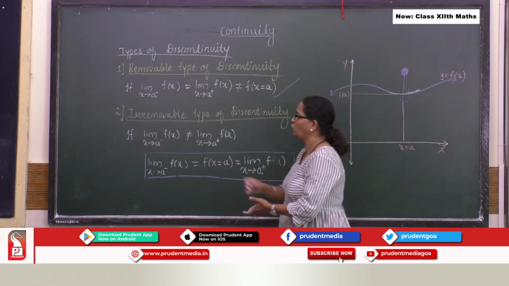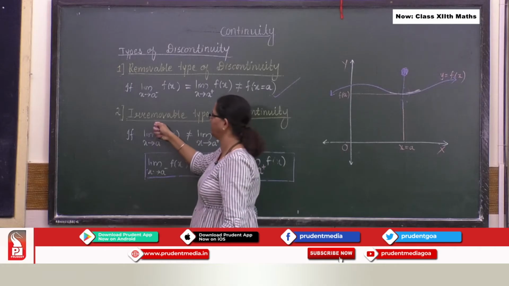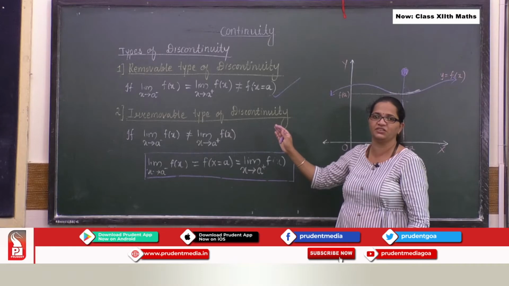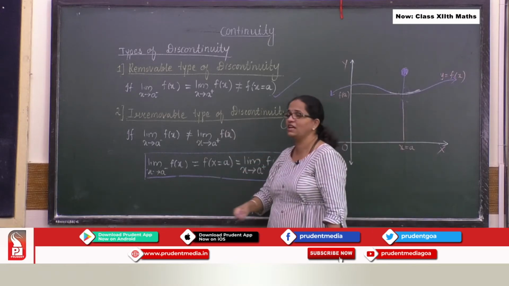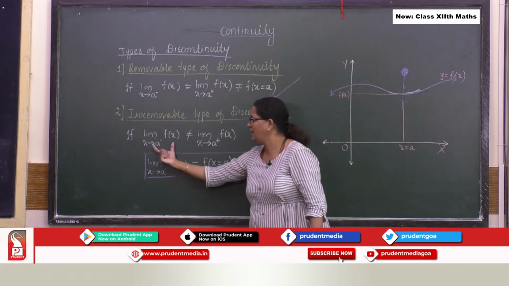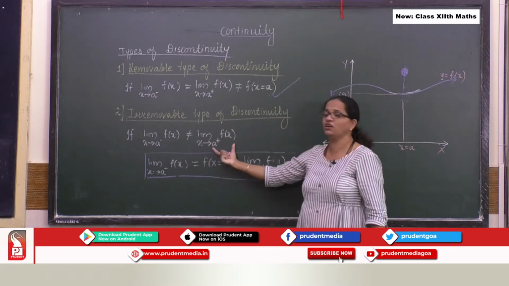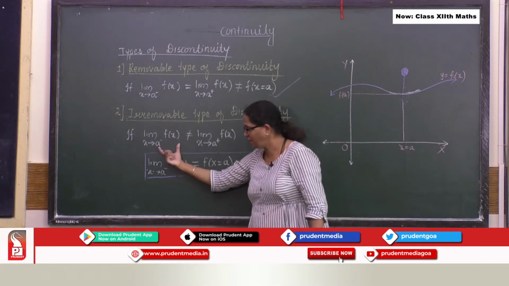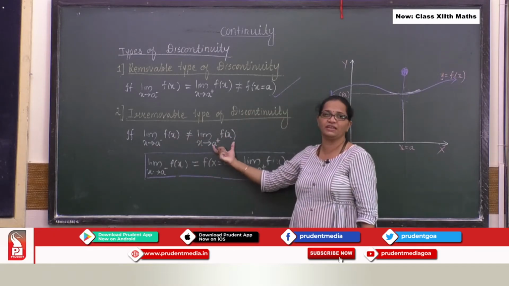Perfect. Let's go to the second kind of discontinuity, called the irremovable type of discontinuity. By the name itself you can find out that here your left hand limit is not equal to the right hand limit.